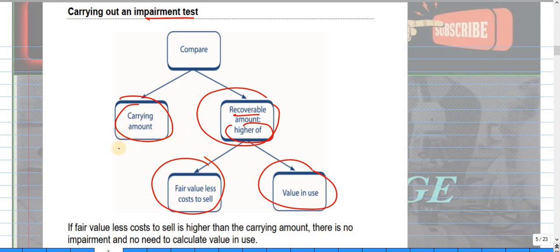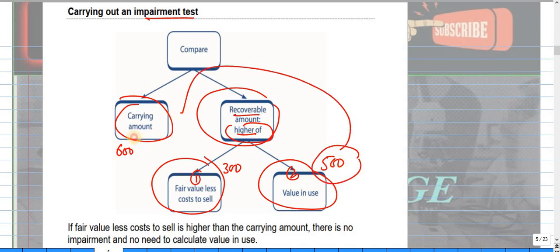Let's say we have 600 here, and here we have 300, and here we have 500. First we take the recoverable amount, which is the higher of these two, and the higher one is 500. Then we compare the 500 with the 600, and it shows us that the asset is impaired because the carrying amount is greater than the recoverable amount. Clear?